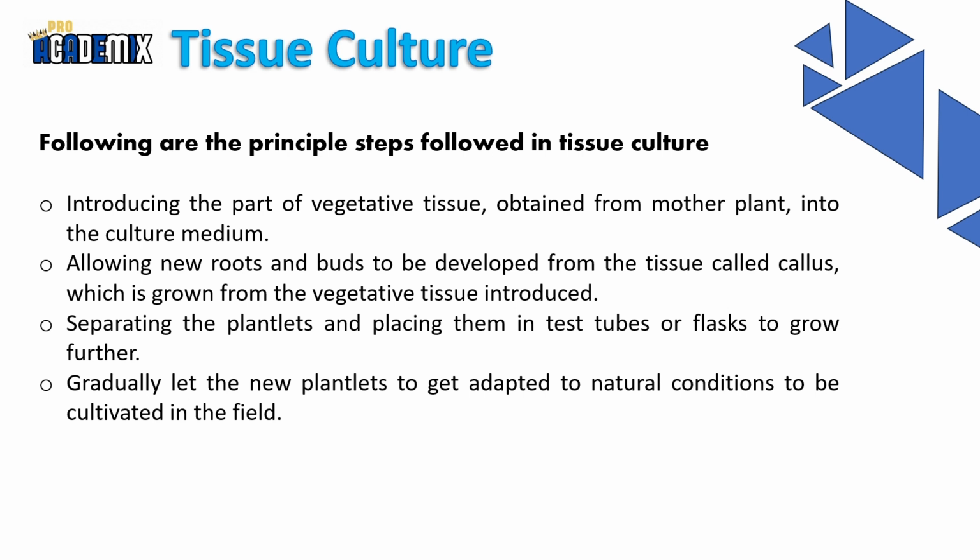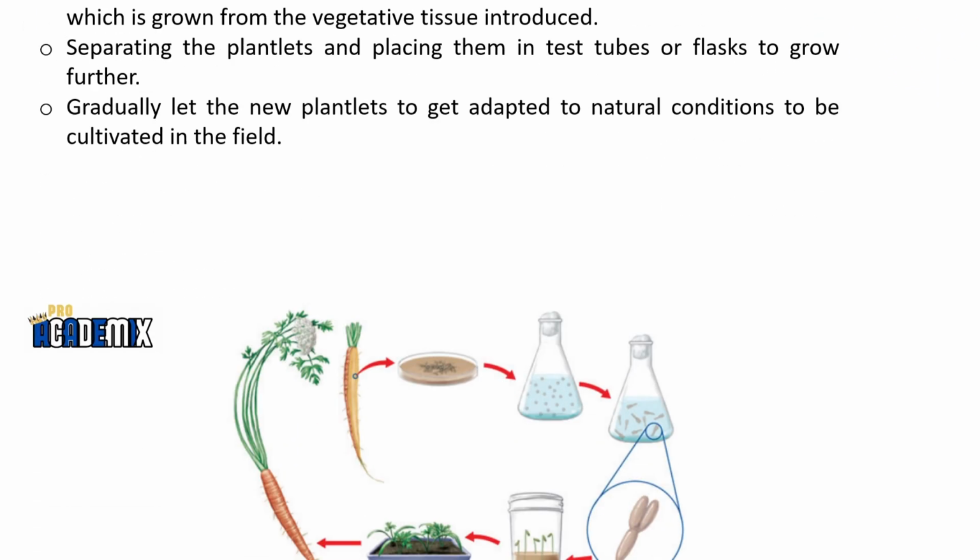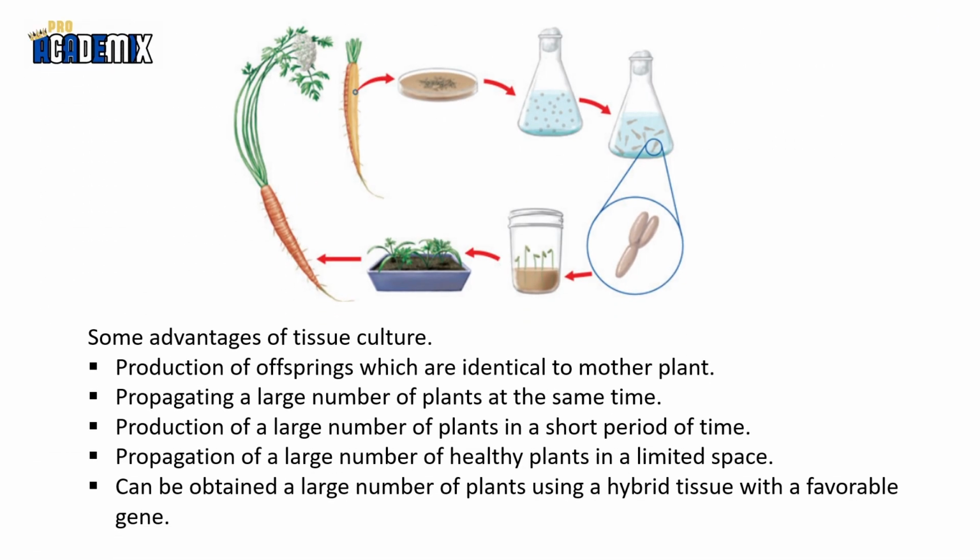Separating the plantlets and placing them in test tubes or flasks to grow further. Gradually, let the new plantlets get adapted to natural conditions to be cultivated in the field. This is the picture which depicts the steps of tissue culture.